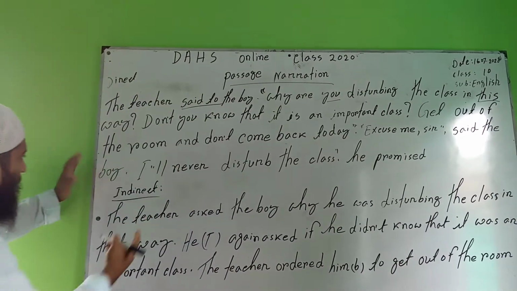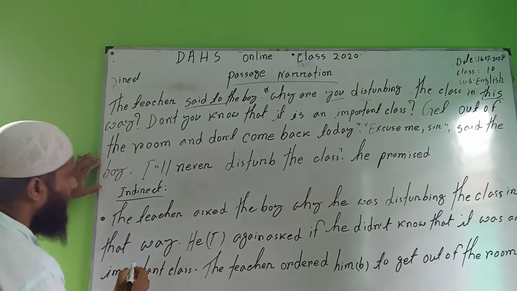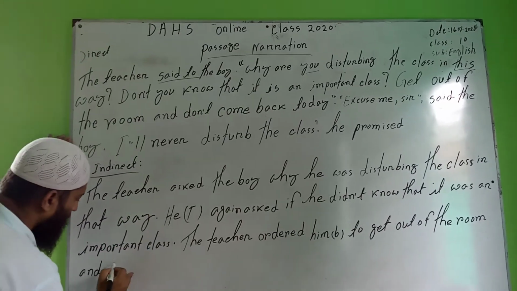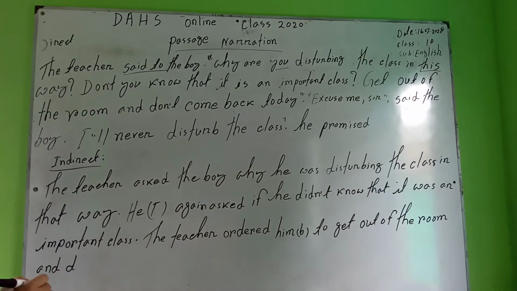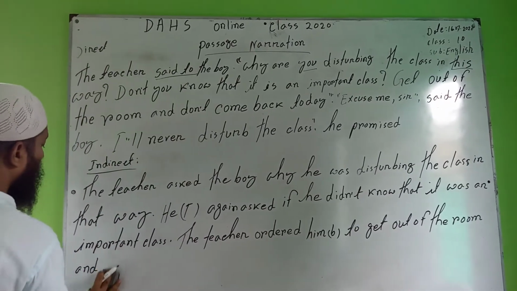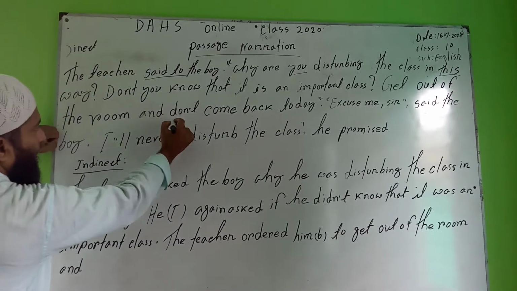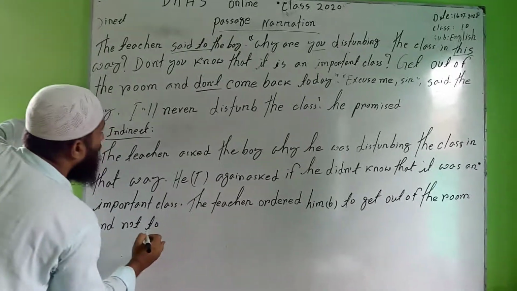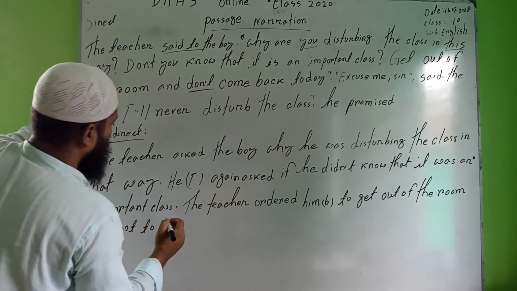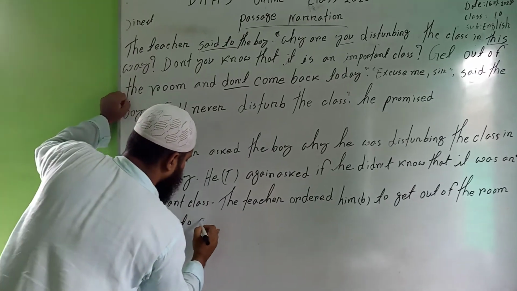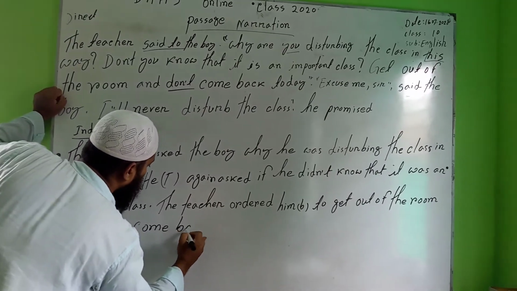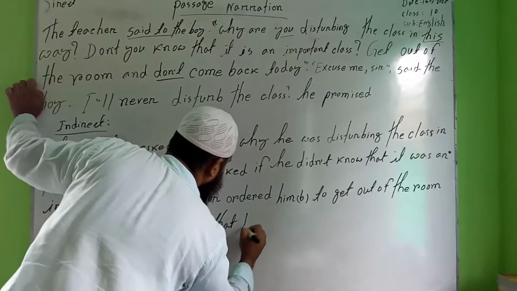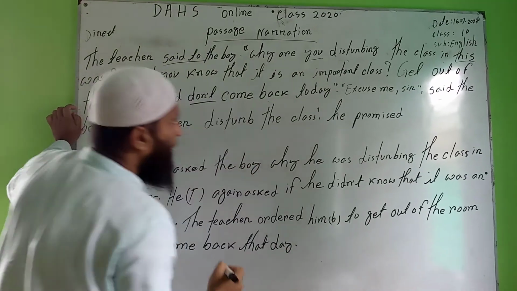And then you have to write in here, and, don't is didn't. Okay, these are imperative sentences. For this reason, don't again shall be seated in here: not to, and not to come back. Not to come back that day.